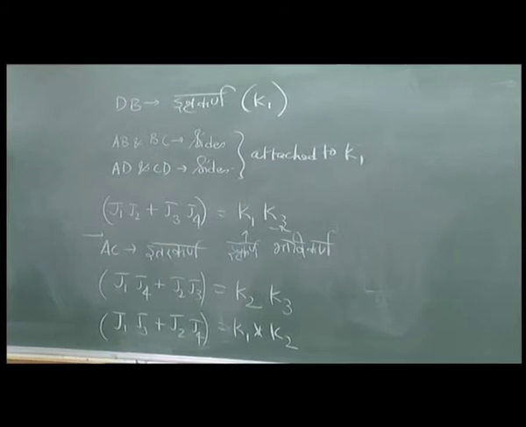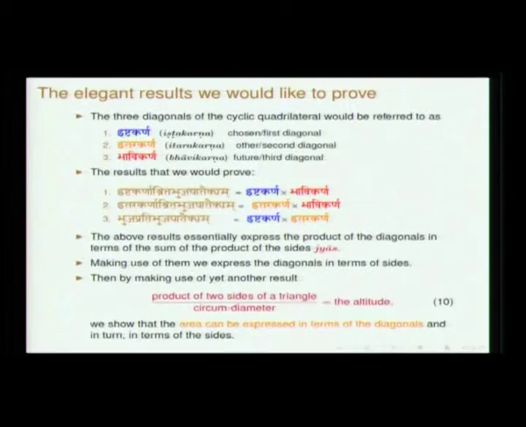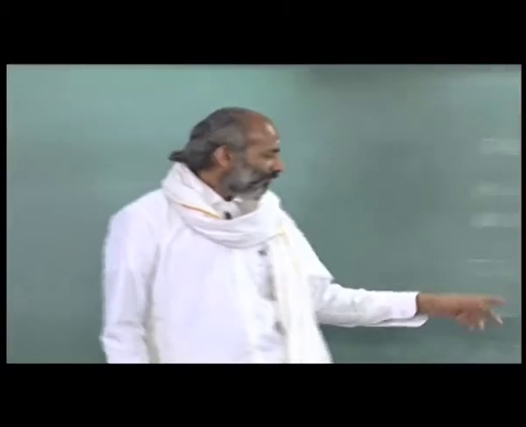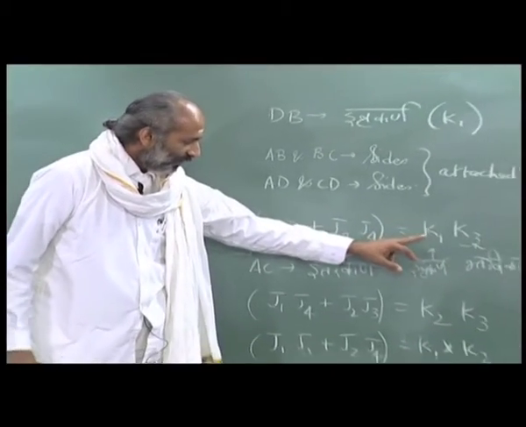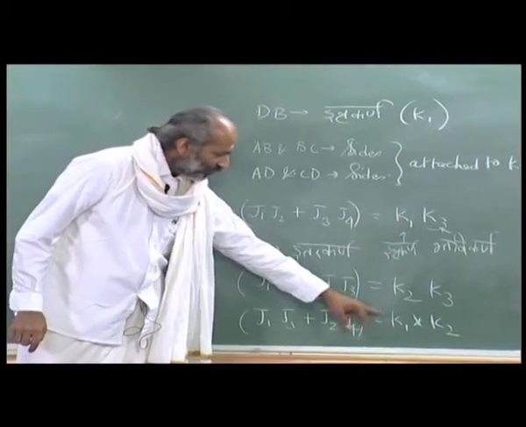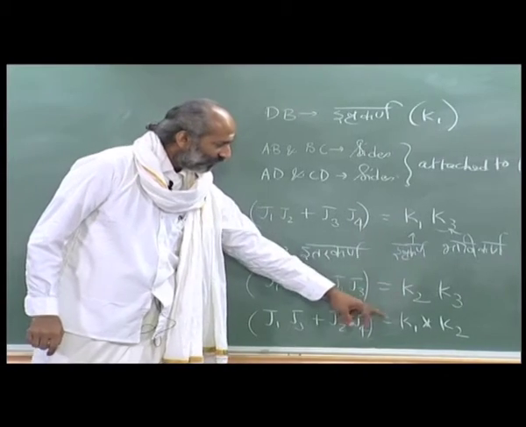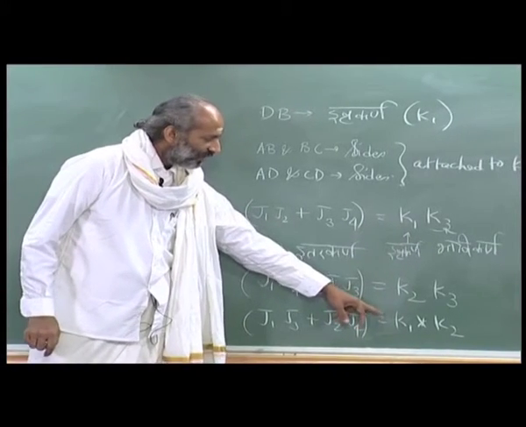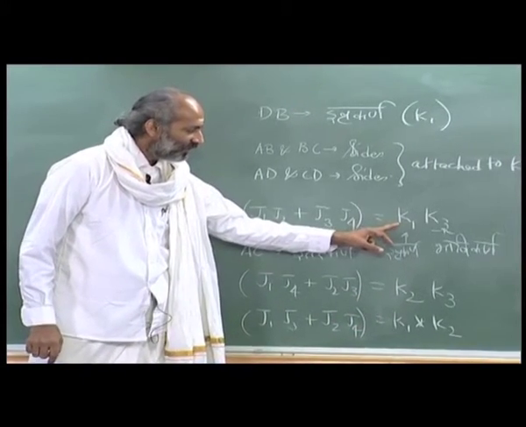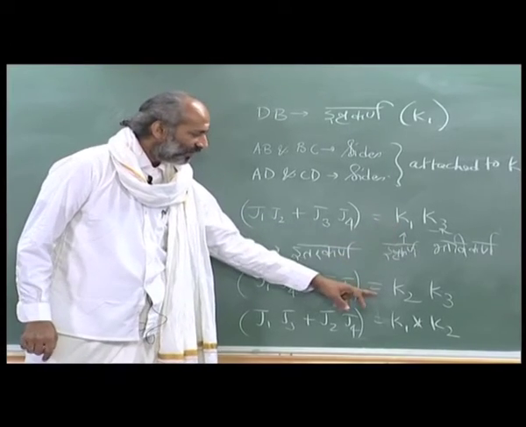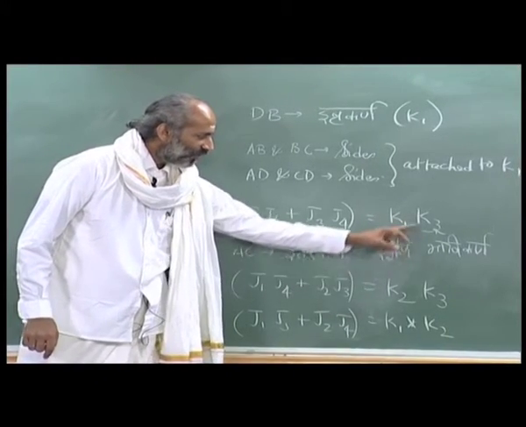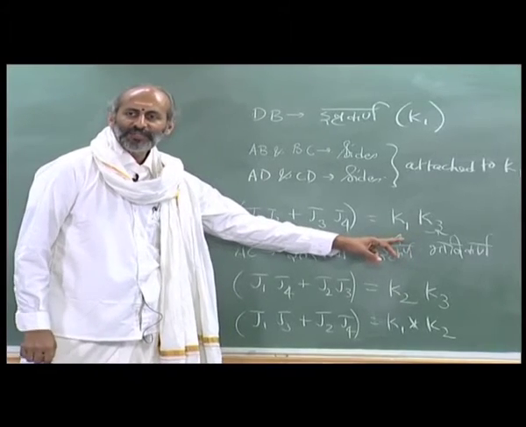These are the three results that we will be very quickly deriving now. So, this is what is stated. The overall principle is, if you think of these two equations, you can take a product of these two and then you will be able to see that you get K1 square, and K1 square into K2 K3 will be there.